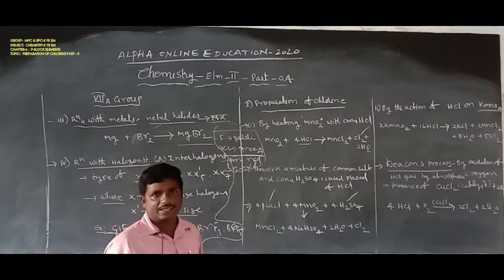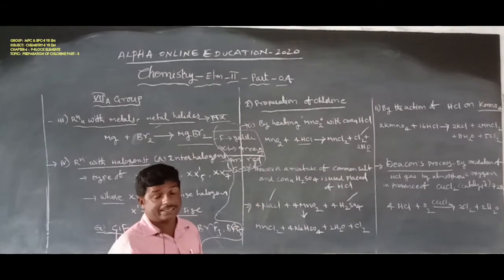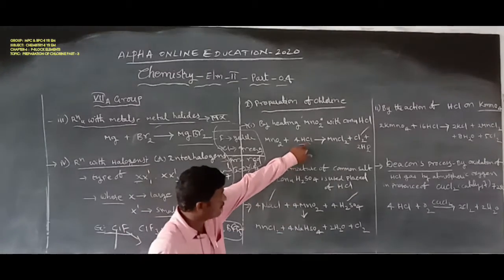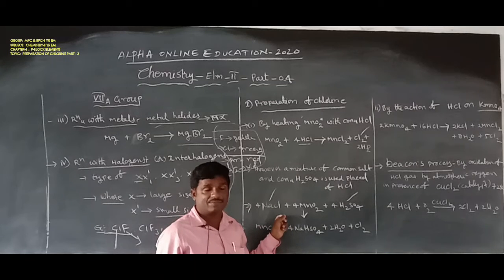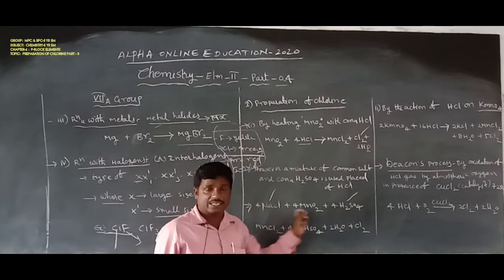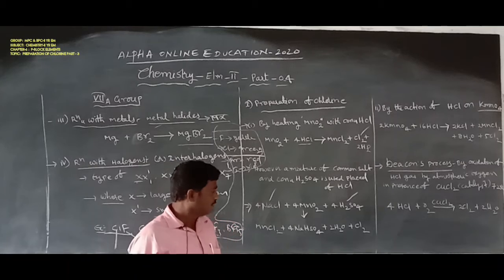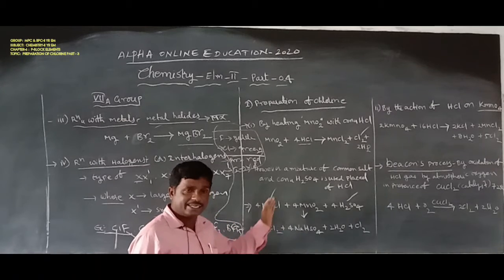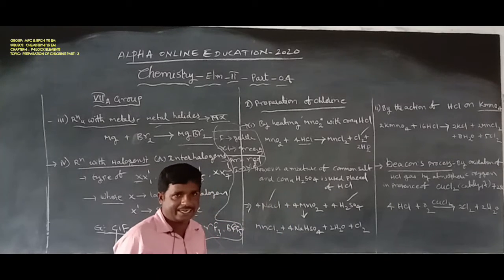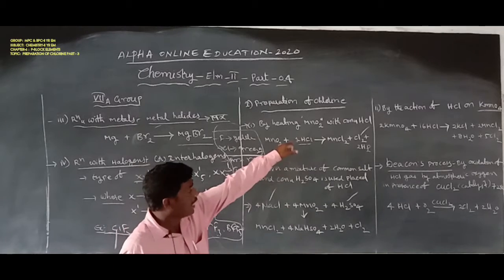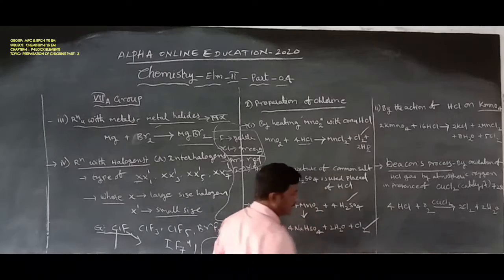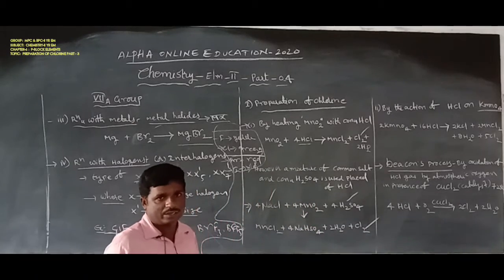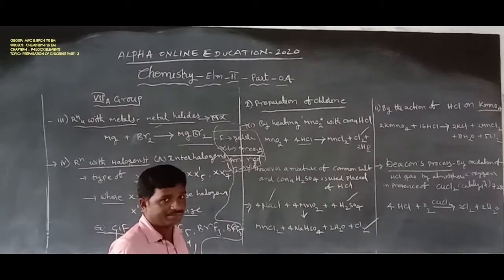In the first preparation, manganese dioxide is heated with concentrated hydrochloric acid. But here, instead of hydrochloric acid, a mixture of sodium chloride and sulfuric acid is used. Those two are heated with manganese dioxide, and chlorine is formed. That is the first preparation of chlorine.